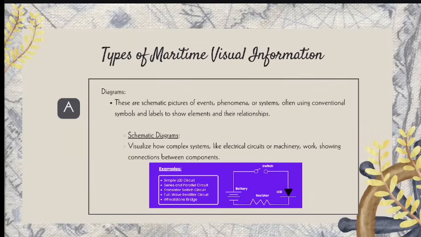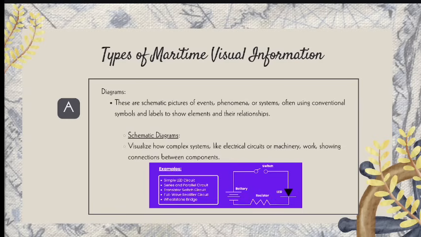So we have here some types of maritime visual information. First is what we call the diagram. These are schematic pictures of events, phenomena, or systems that often use conventional symbols and labels to show the elements and their relationships.